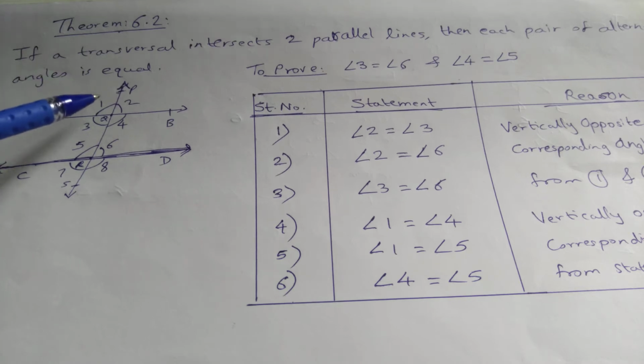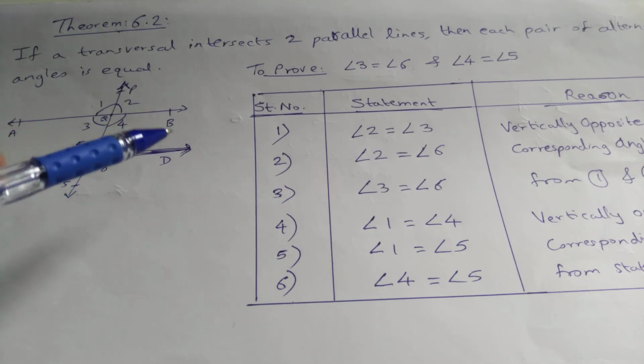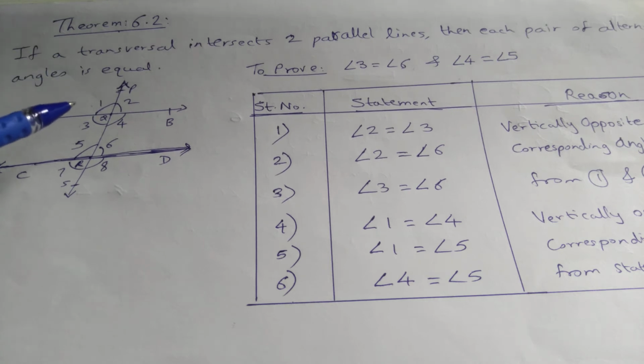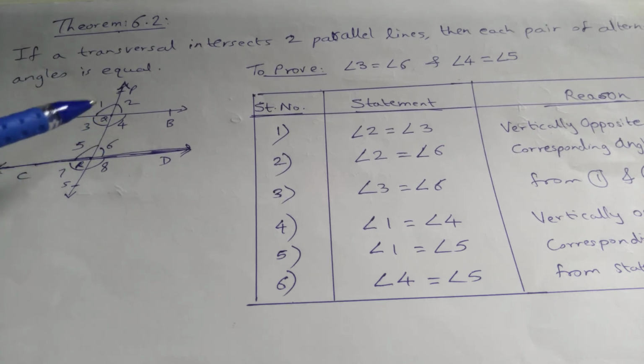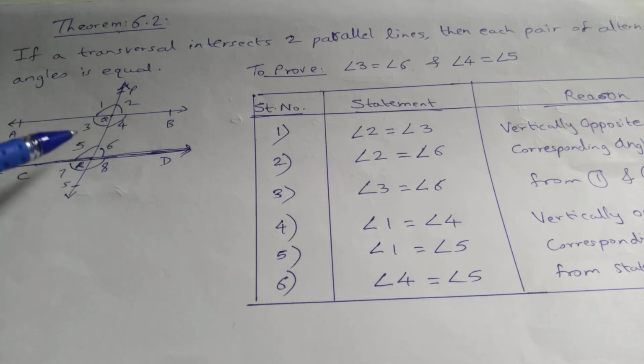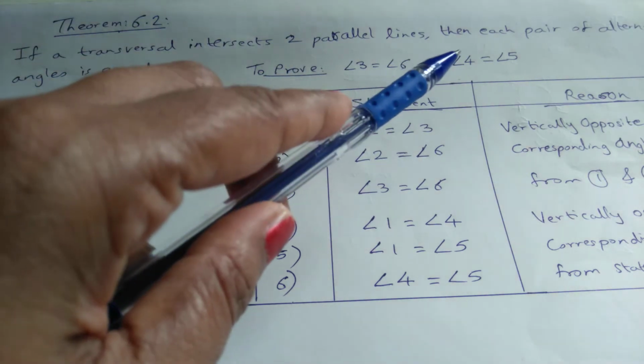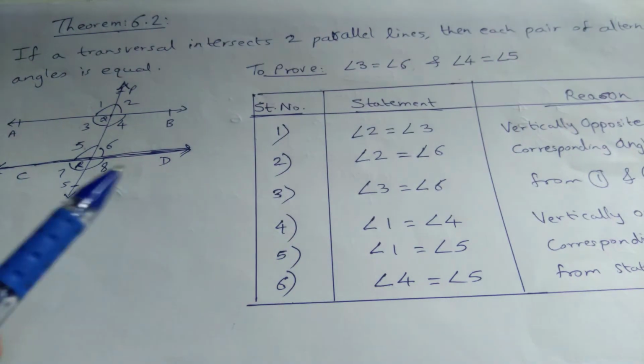Now these are the angles. I have given them numbers. This is 1, 2, 3, 4, 5, 6, 7 and 8. Now we have to prove that the pairs of alternate angles are equal. So there is one pair, 3 and 6, which should be equal, and 4 and 5 which should be equal. We have to prove that. So to prove, angle 3 is equal to angle 6 and angle 4 is equal to angle 5.